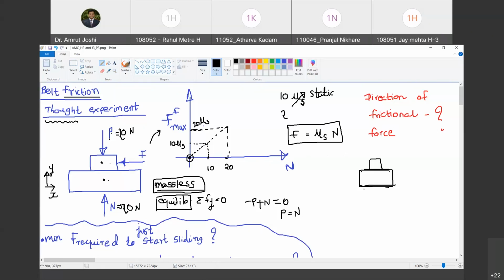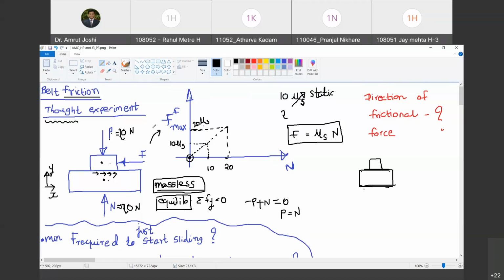Excellent. Now let me ask you another question. When P goes on increasing, why do you require to provide this F which is greater than 0? For example, if the force P is 10 Newton, N is 10 Newton, and at that time you will require a force of at least 10 mu s to have impending motion between the two blocks. Are you with me? So why do you require this force to be non-zero to commence the motion? Because there is going to be a frictional resistance offered along this surface. Do you agree with me? Yes, sir. Okay. So therefore, to counter that frictional resistance, you need to apply force F.